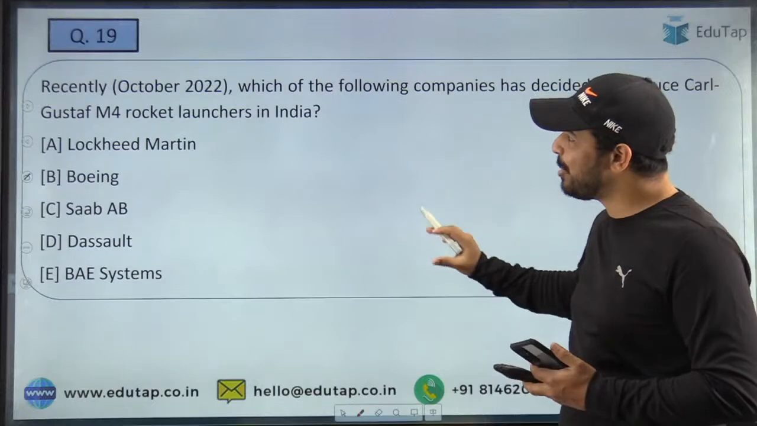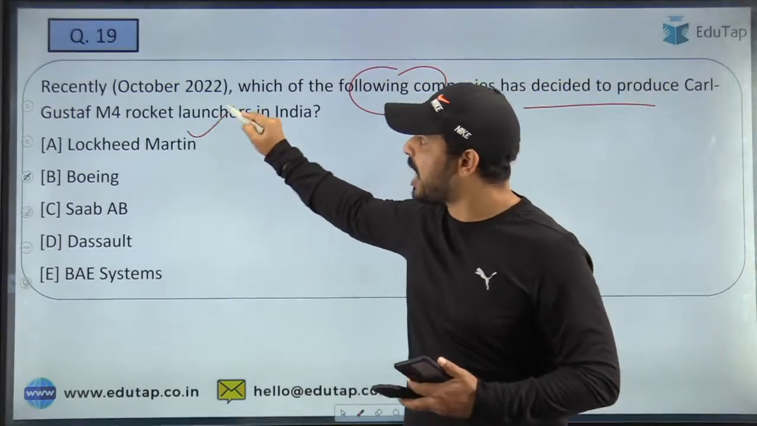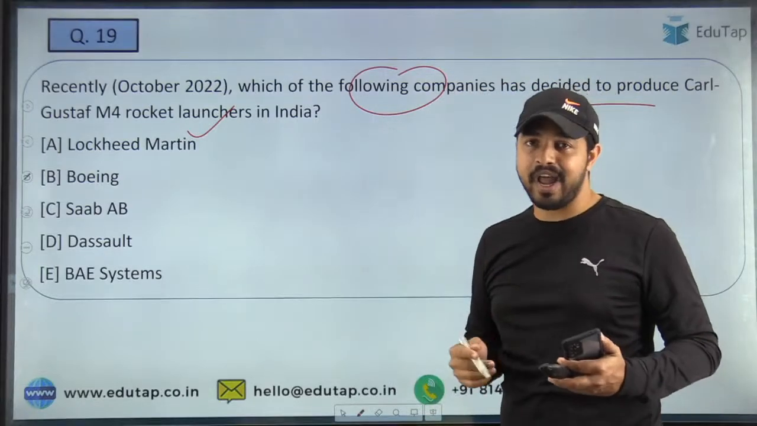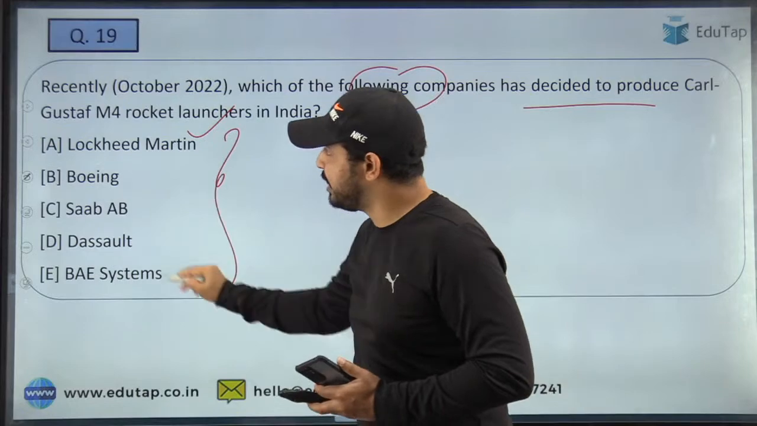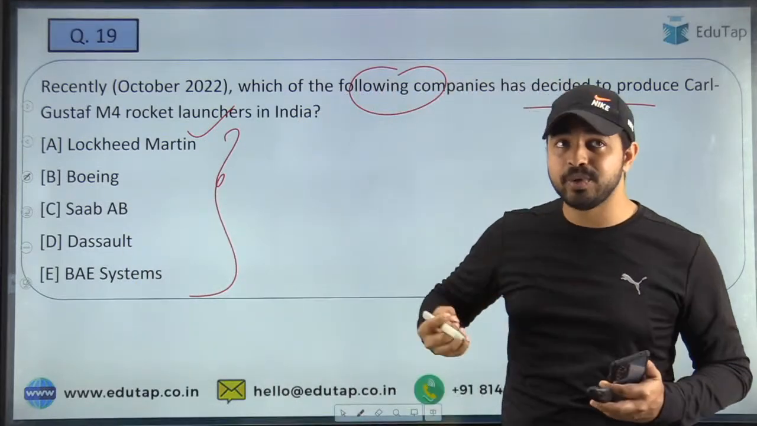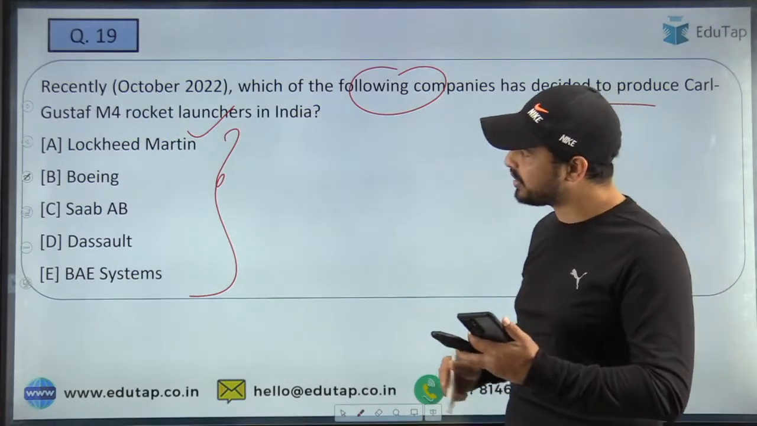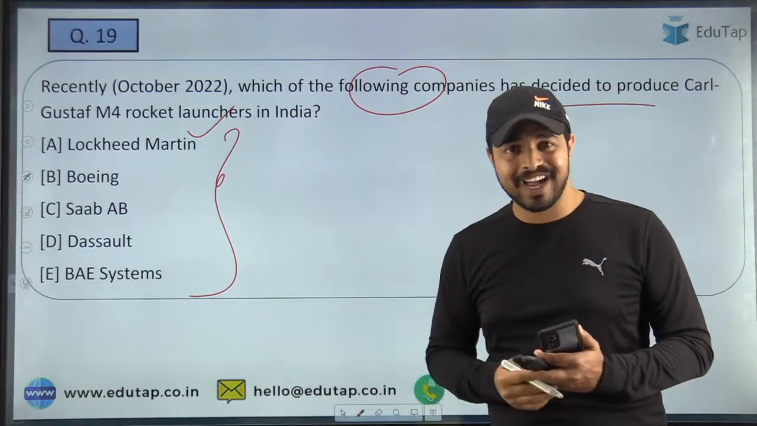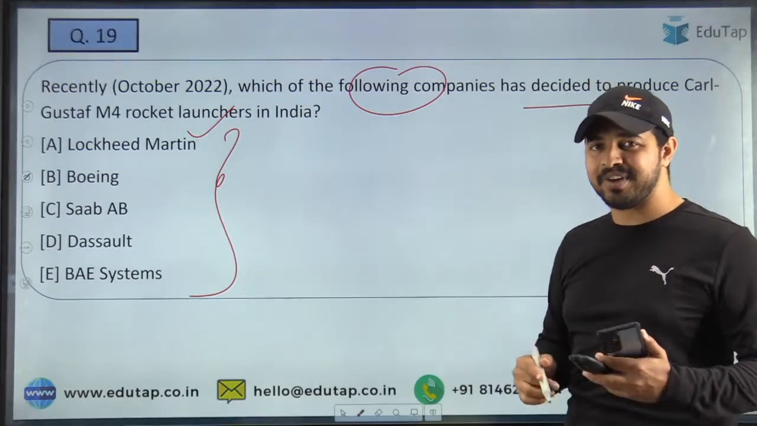So here you are required to tell me which of the following companies has decided to produce Carl Gustav M4 rocket launchers in India. So you are just required to identify the name of the company which is going to produce this particular kind of rocket launchers in India. Let's see who will tell me the right answer to this question. Is it Lockheed Martin, Boeing, Saab, or Dassault, or BAE Systems? So let's see who will tell me the right answer.